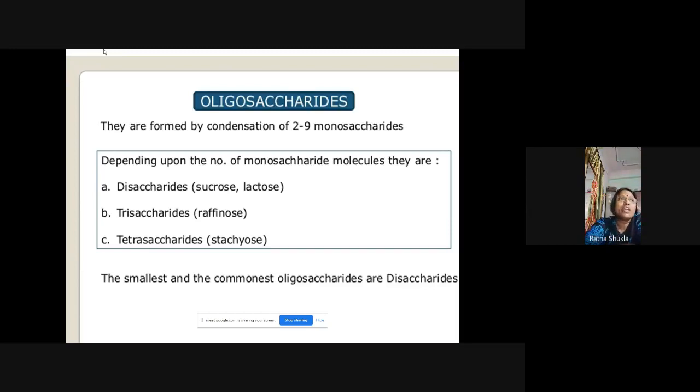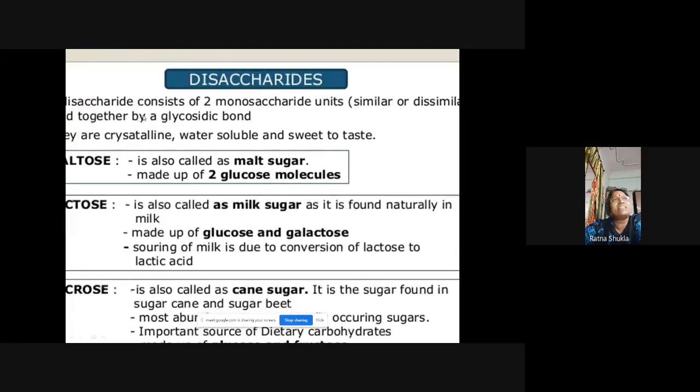Okay. So the smallest and commonest oligosaccharide is the disaccharide. Examples of disaccharides are maltose, lactose, sucrose. Maltose is the malt sugar, and it is formed by the combination of two glucose molecules. Glucose is a monosaccharide, and two of them combine and form maltose.